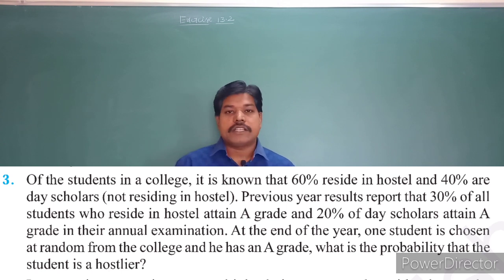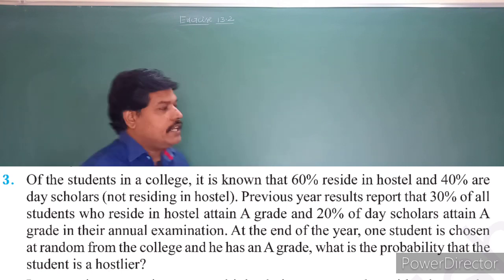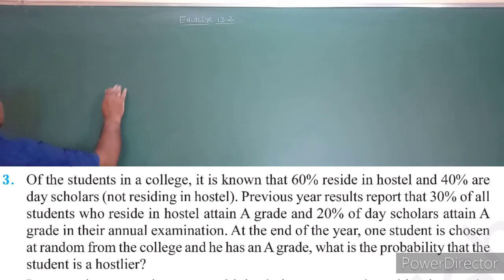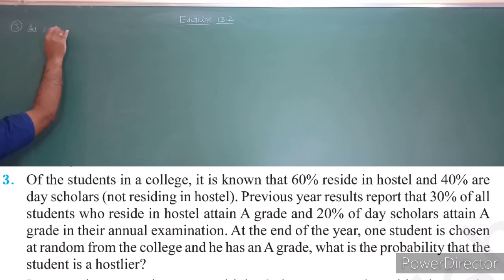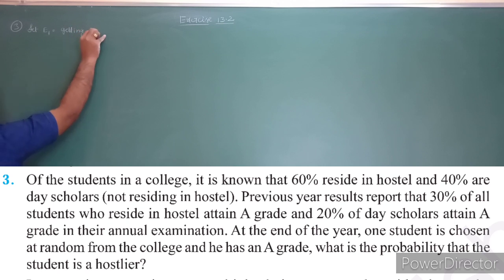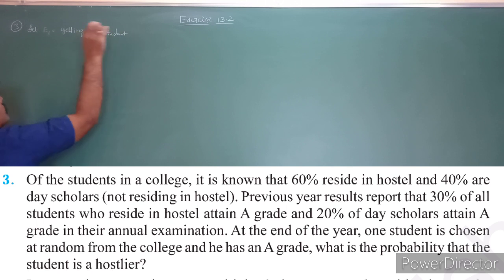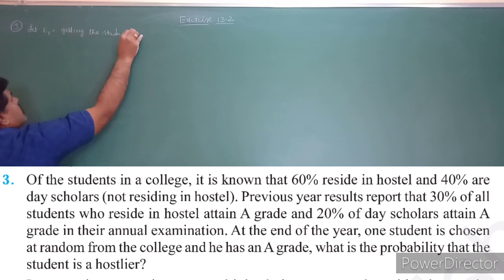So see that one, students. What is the question here? It is a very easy question. First I will take, let E1 be the event that the student is a hostler.